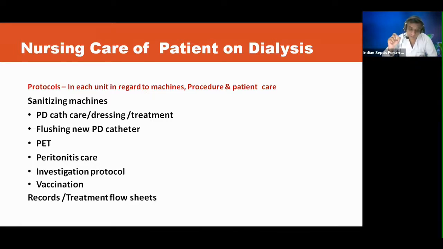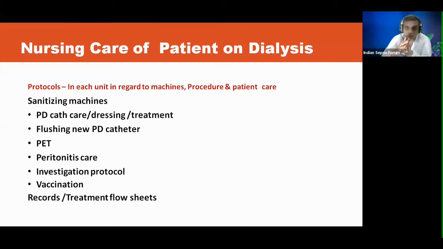So this requires adequate access to the patient's circulation. It could be either a fistula, or it could be by an artificial graft, or it could be through a catheter, which is the most common thing done in ICU. So you should have distinct protocols in each unit. If it is an ICU, you should have a protocol for dialysis, for SLED, for CRRT. Today we'll be focusing more on dialysis and SLED, and in another setting we'll discuss CRRT.